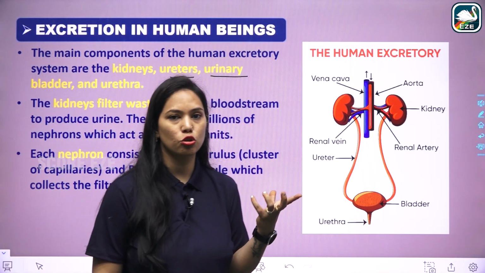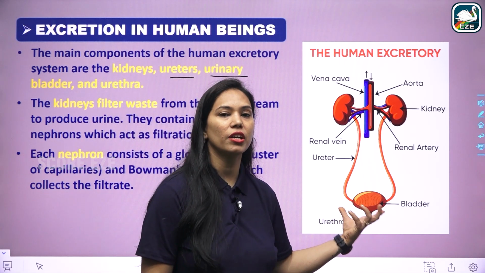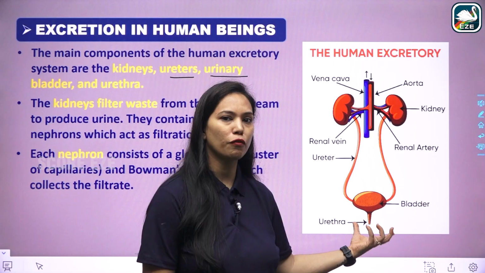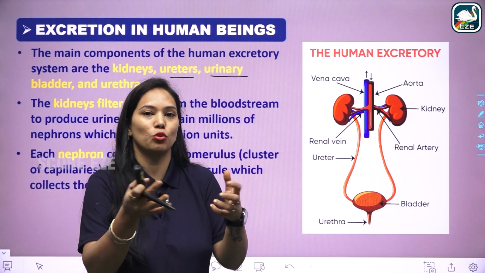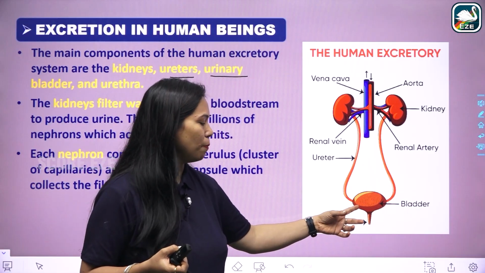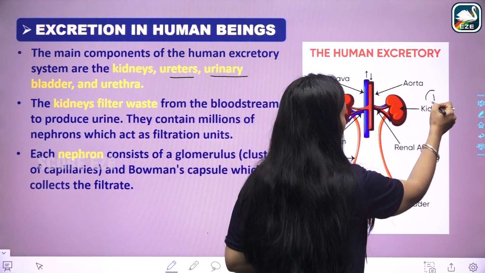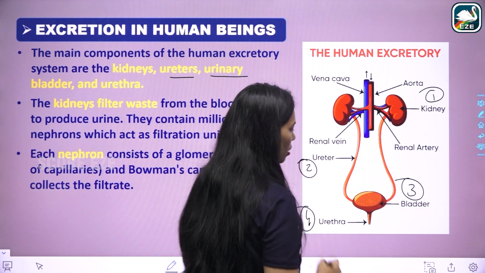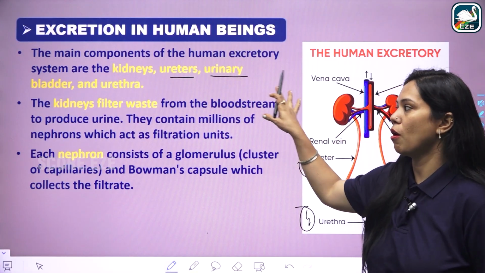The bladder temporarily stores the urine, approximately 500 to 900 ml at a time, but after 900 ml it is not possible for us to store more even for a second. Then with the help of the urethra it goes out of the body. So kidney, ureter, bladder and urethra, these are the four parts which constitute the excretory system of human beings.